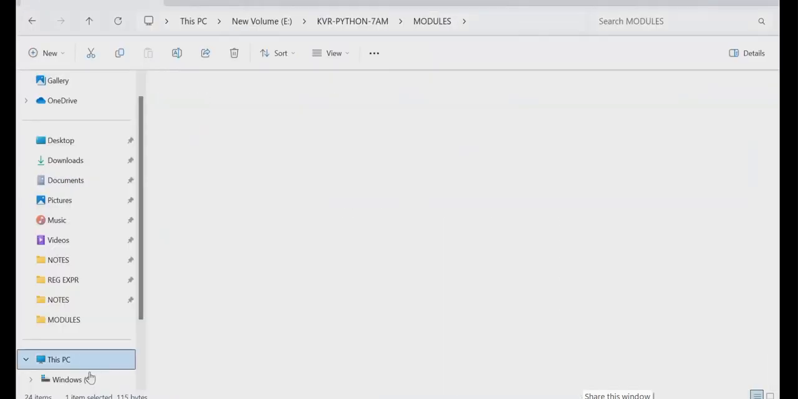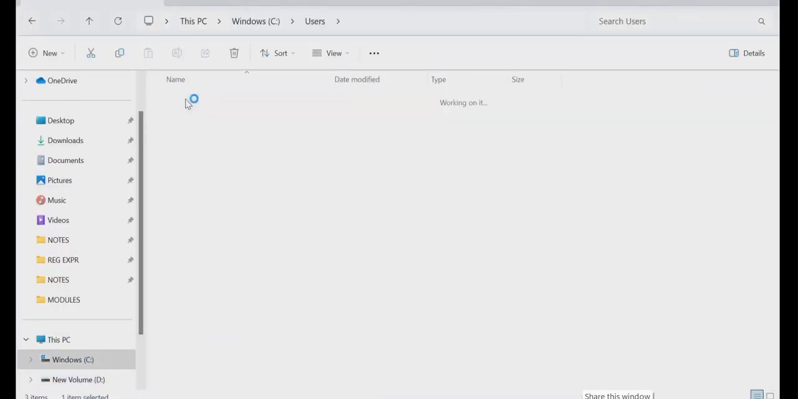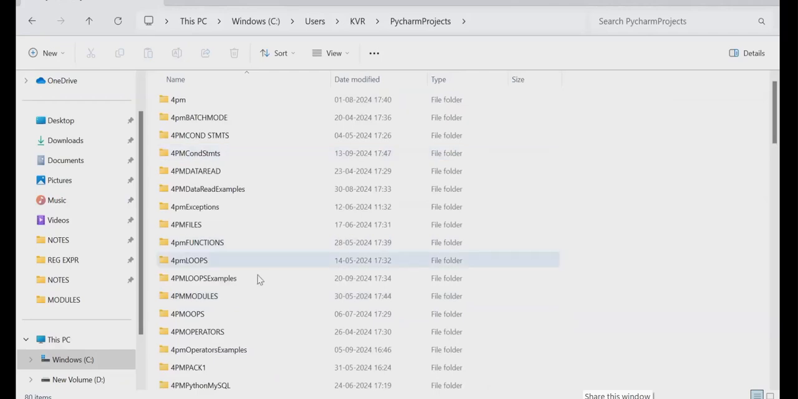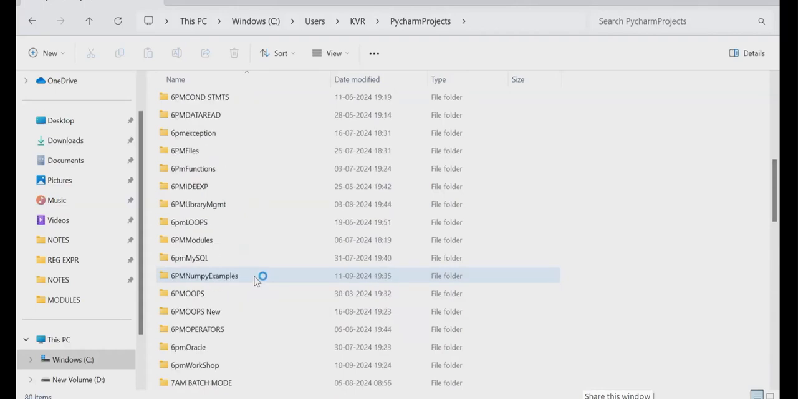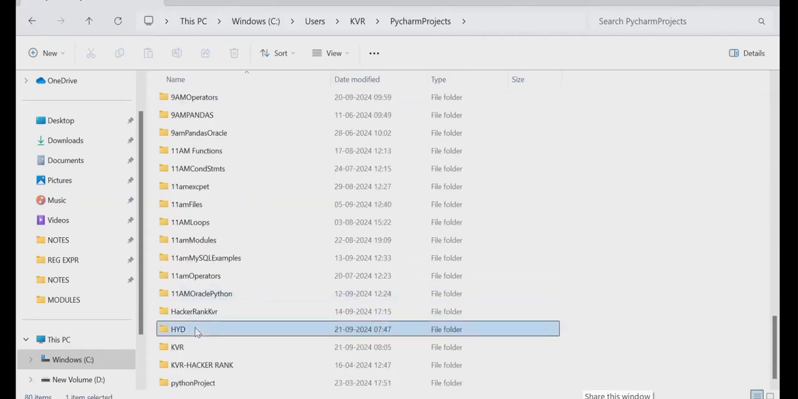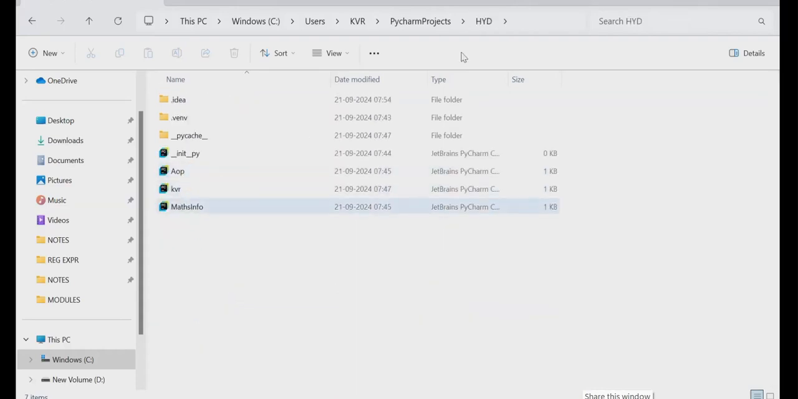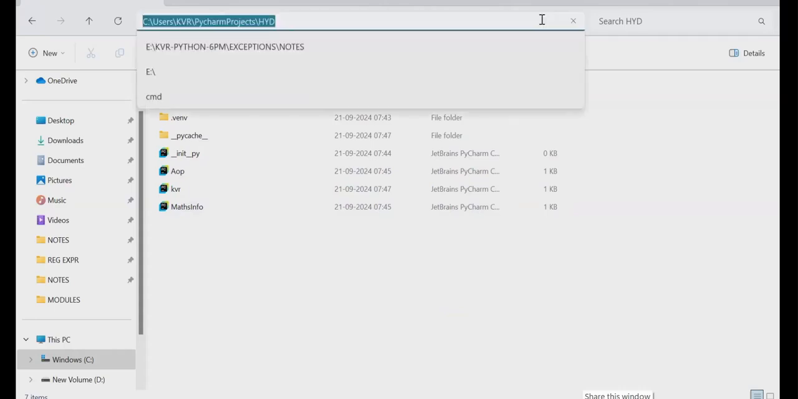Go to this place, C colon, users, KVR, under that PyCharm projects. What is our place? 7 a.m. HYD. Simply HYD. There's AOP, KVR, and then math info. You take this entire thing. The address is there, no? Copy that entire address.